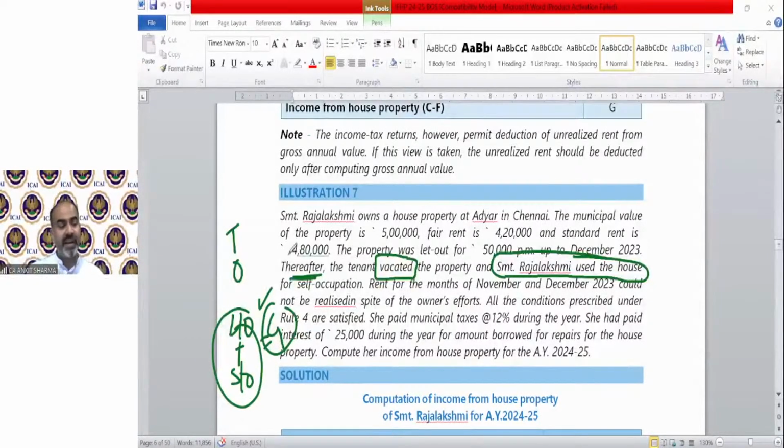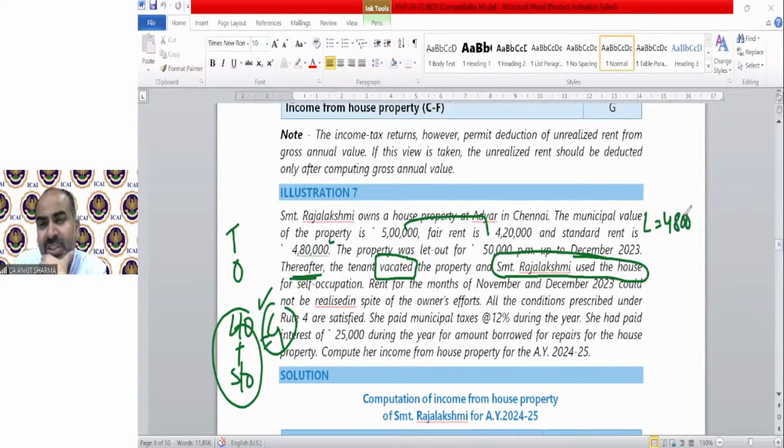It happens that when we read the word vacant or vacancy, we think it's case number F. No, but you should understand the question as a whole. The property has been vacated by the tenant, the tenant has gone, but it is now occupied by the owner. So it is now self-occupied. There is no vacancy for even a single day. So it will be solved by case number G, and case number G is a simple case. It says municipal value 5 lakh, rent is 4,20,000, higher will be 5 lakh. Standard rent is 4,80,000, lower will be 4,80,000. So the lower value is 4,80,000.